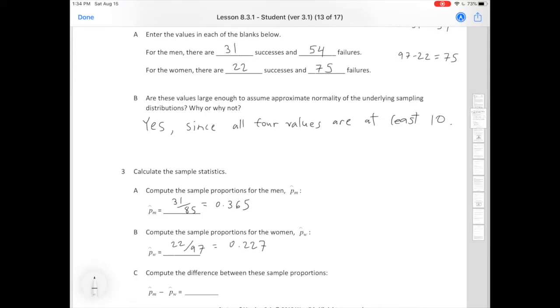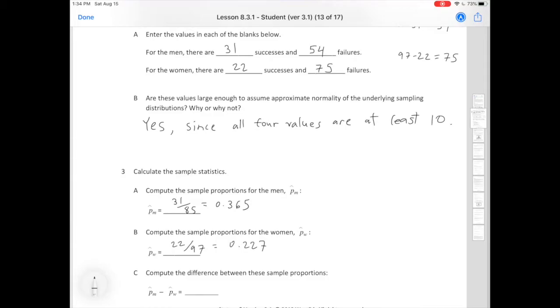But remember, the sample is one thing. When we compute a p-value, we want to know, is this strong enough evidence to lead us to say that with near certainty, right, with a high level of probability, this is true for the whole population, right? Not just for the sample, but for the whole population.